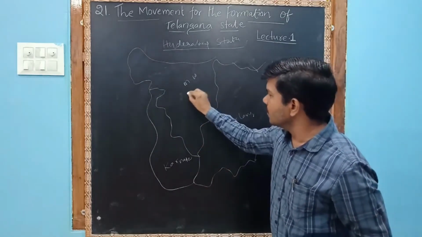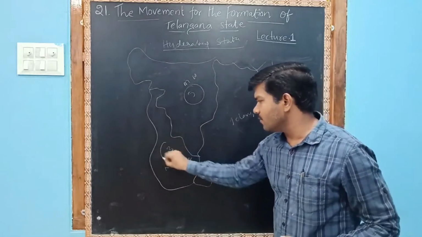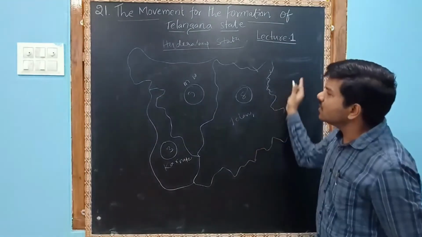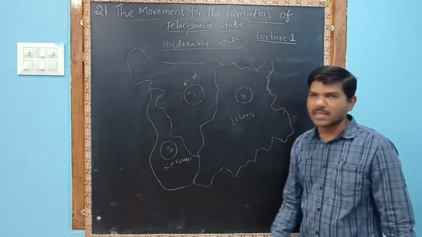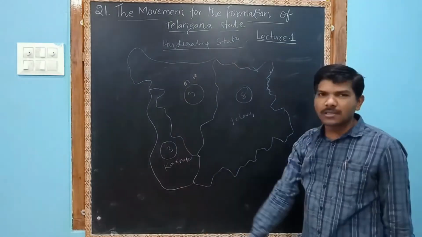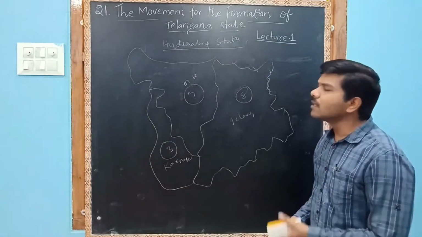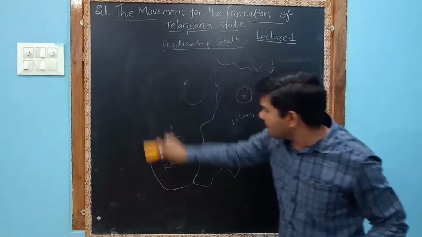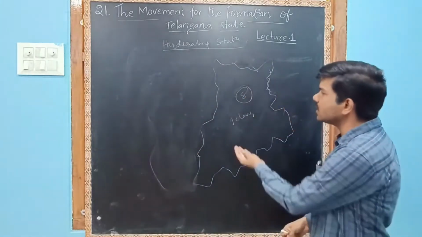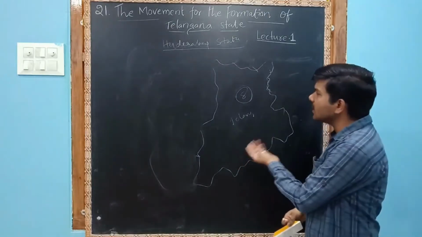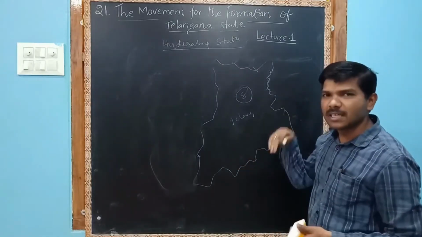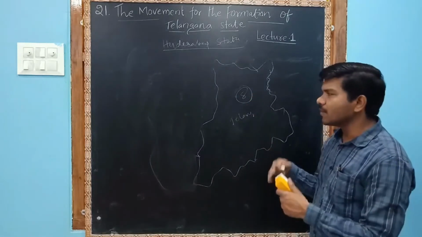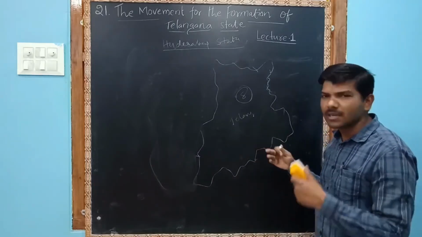For example, you see 5 districts of Maharashtra, 3 districts of Karnataka and 8 districts of Telangana. This entire area was called Hyderabad state in those times. But later only this part remained. Only this part we consider as the Telangana state, which had 10 districts later. More new districts were created, and from the 10 districts, 31 districts were created. You already know that.